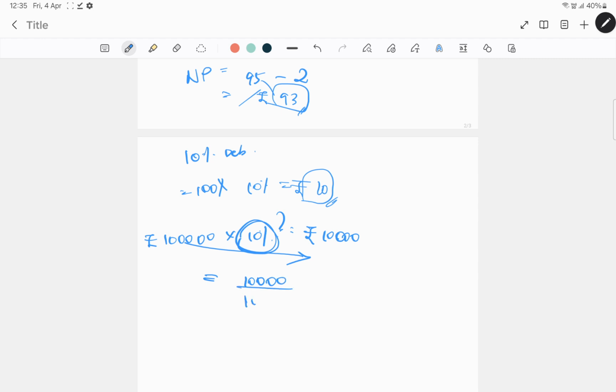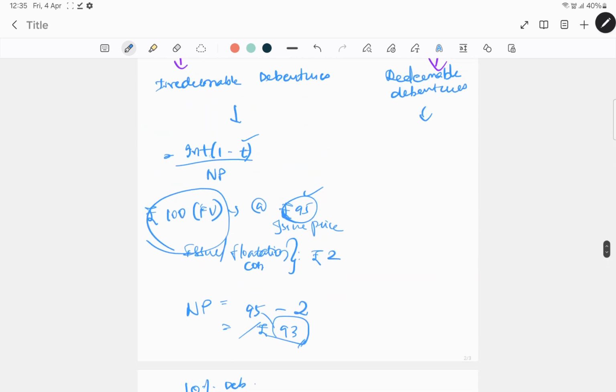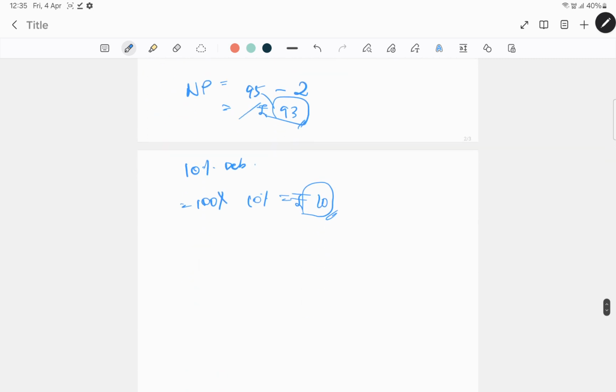Can bring this down, so that will come to 10,000 by 1 lakh, right? So which is nothing but interest divided by net proceeds will give you the cost. So basically how much interest are you paying on the net proceeds will give you the interest percentage, that is cost of debenture. And why are we subtracting the tax effect over here? Because interest is a tax deductible expense.